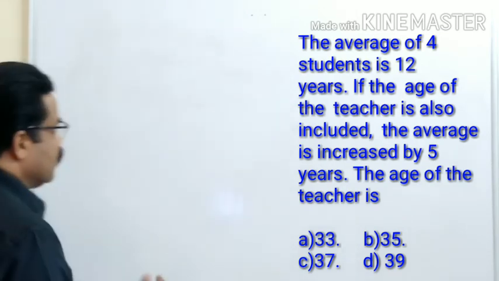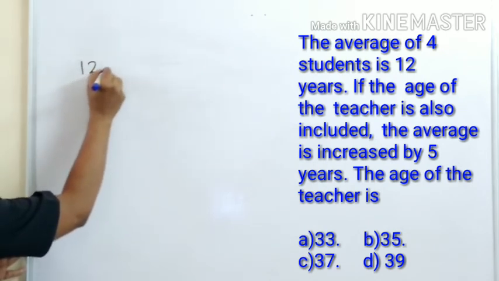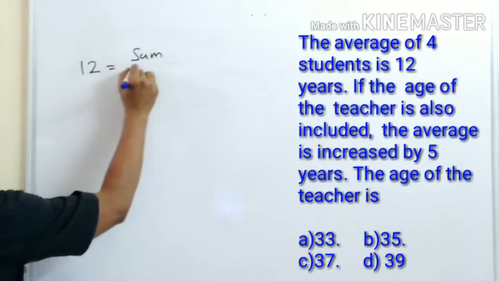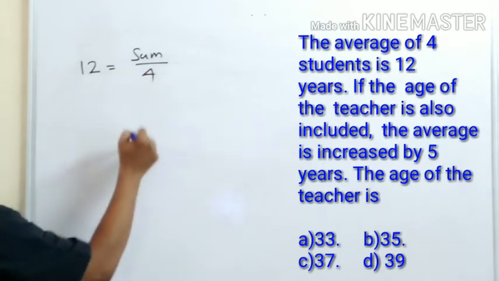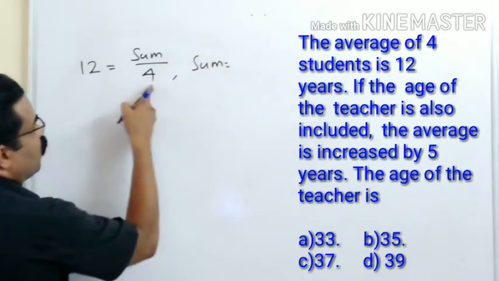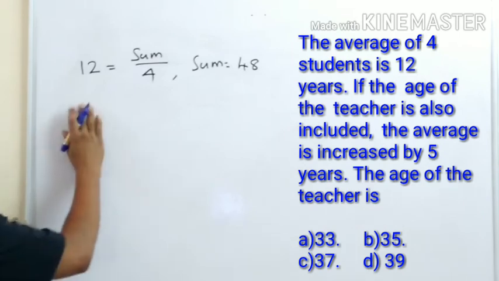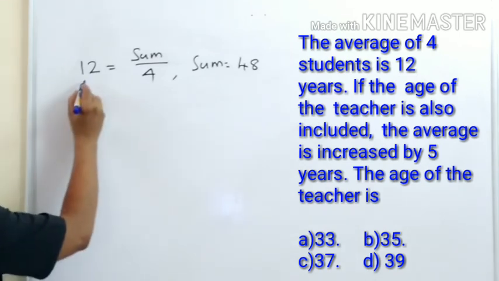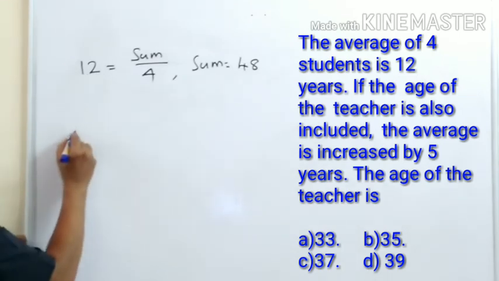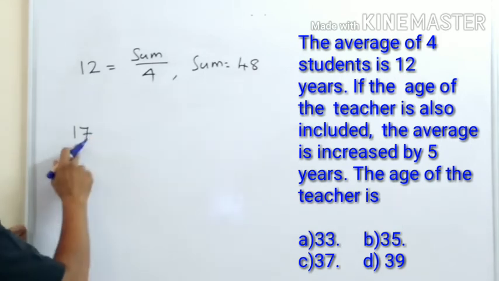So let us take it this way. 4 students average how much? 12. So 12 is equal to sum divided by 4 students. So that sum we will get what? That sum will be equal to 4 into 12, which is 48. And when you add the teacher also, the average is increased by 5. So 12 will become 17 because it is increased by 5. So 12 plus 5, 17.